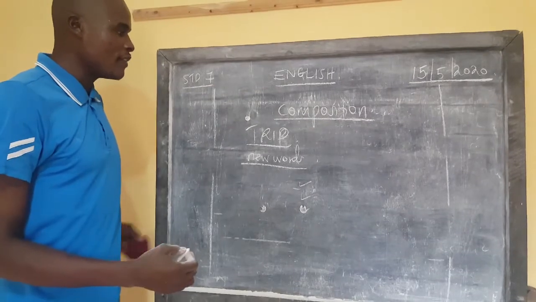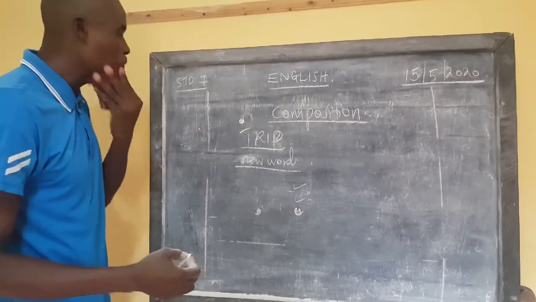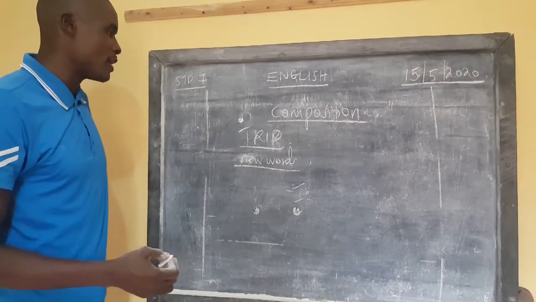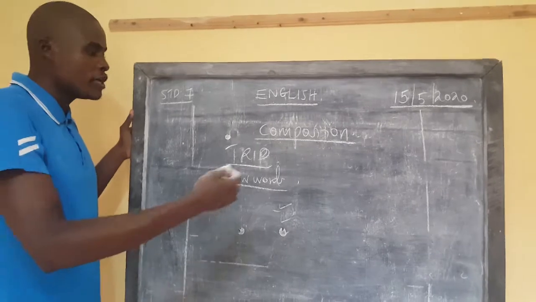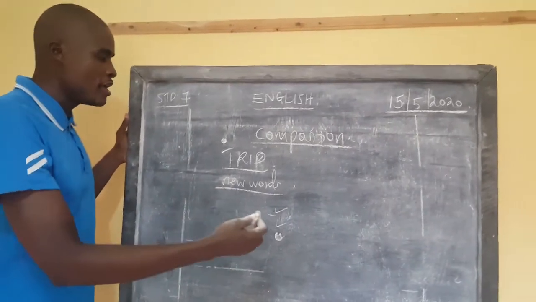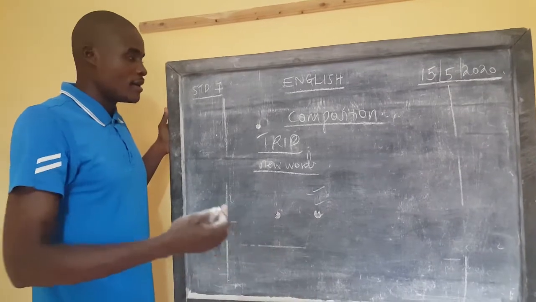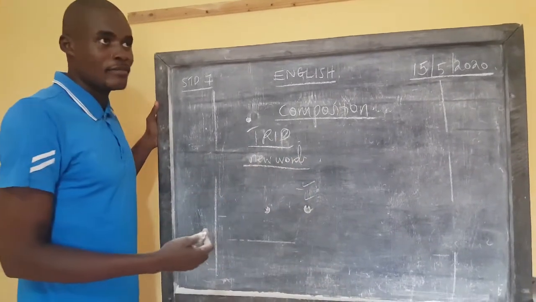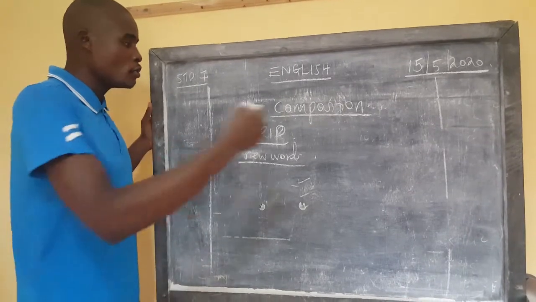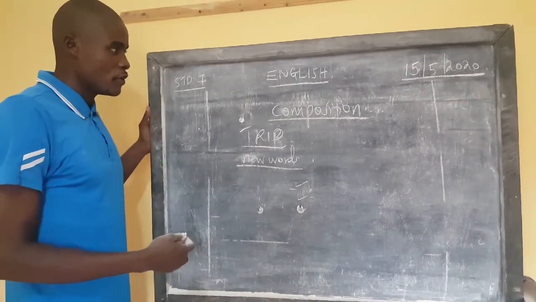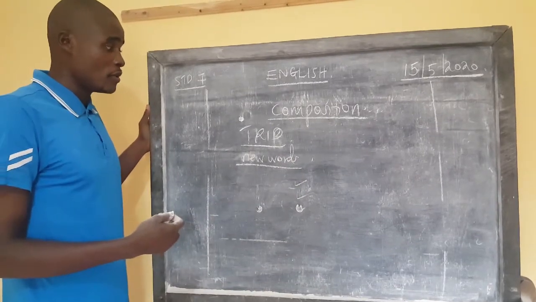At times you can be given about a trip, like the one I've given you here. For a trip we have so many vocabulary, like the word take off. When you take off, meaning you begin a journey. On the way, you can meet police officers. You can halt a bit, maybe to attend to the call of nature. You may continue the journey. You may carry some snacks. All those are vocabulary that I'm mentioning.